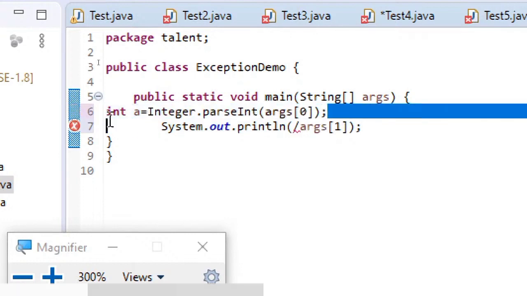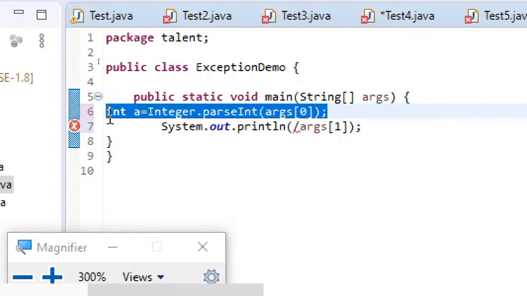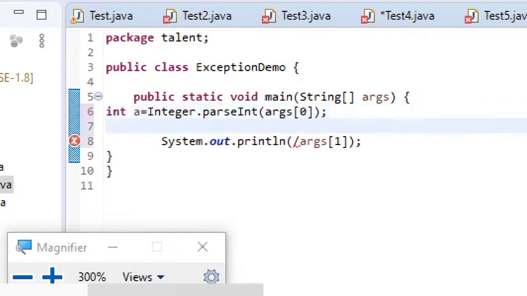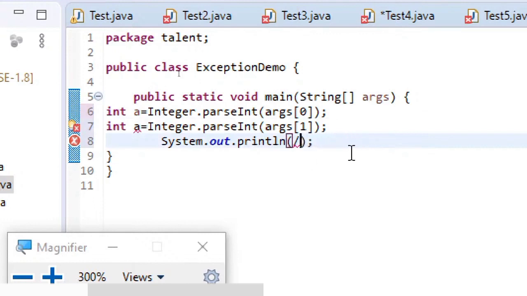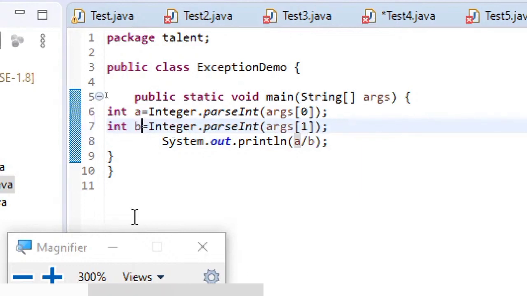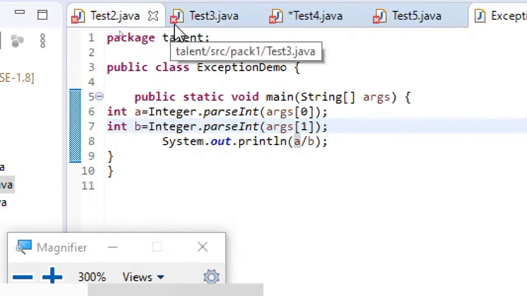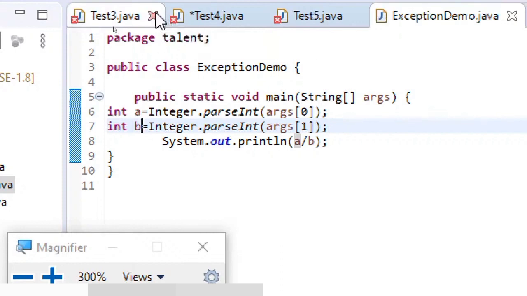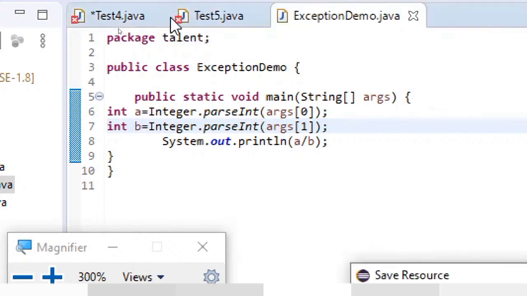And similarly, let's use one more variable, and here, instead of writing args of 1 like this, we'll write a by b, and replace this b. So now you can see there's no compile time error here, I mean, there's no compilation mistake. Let me close these files so that you can see the file name here.